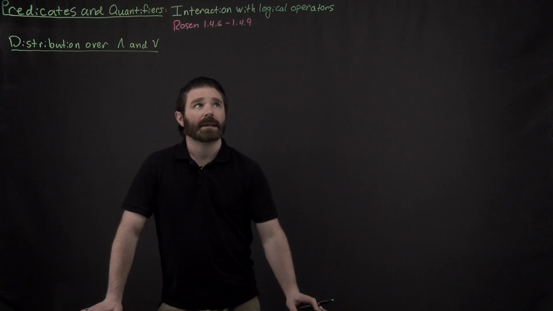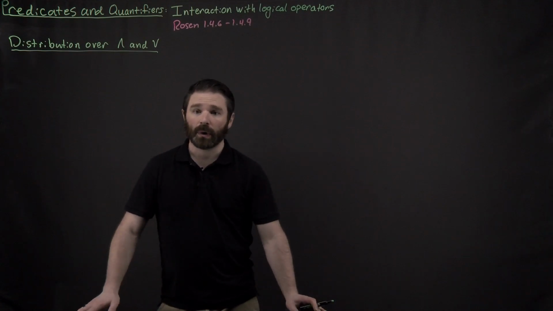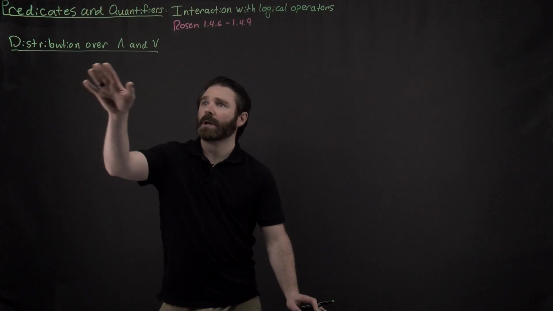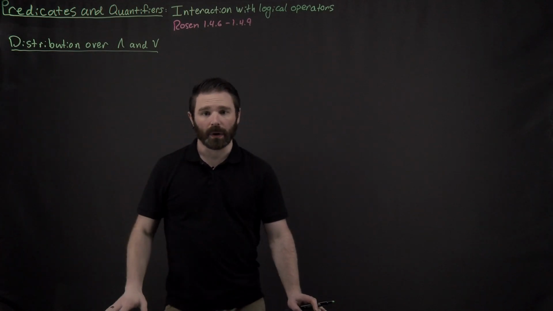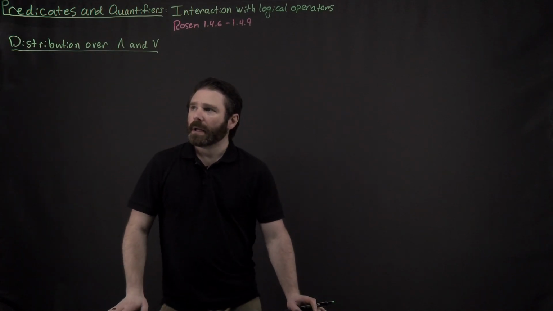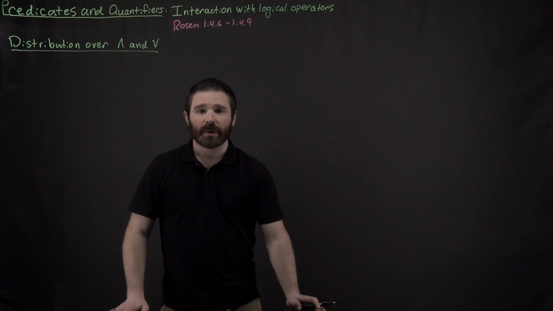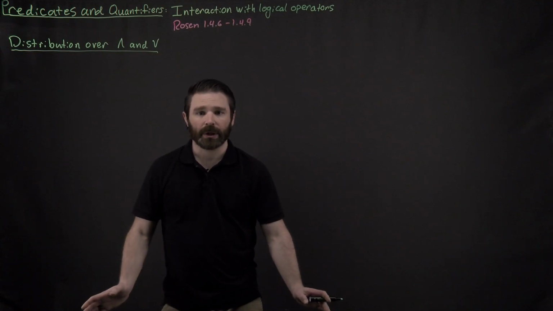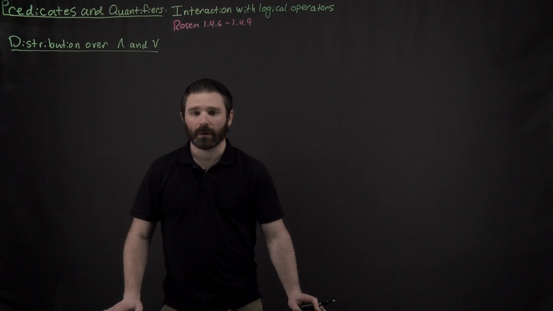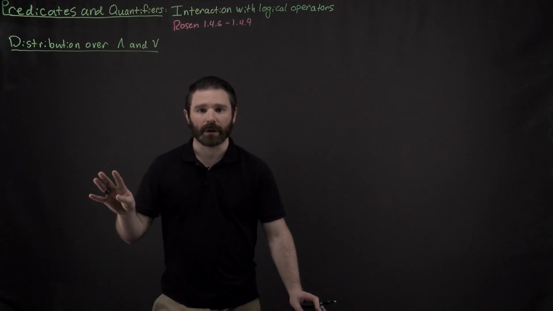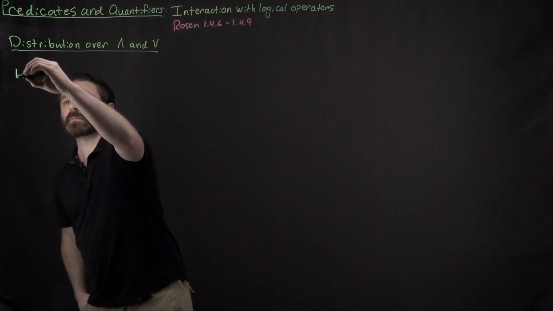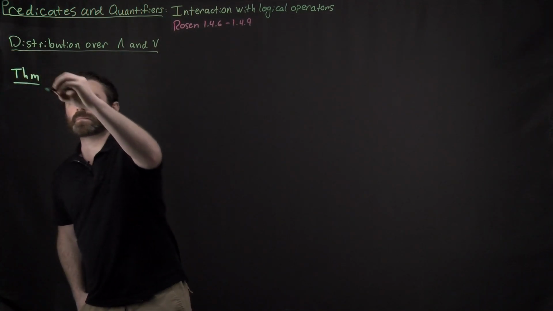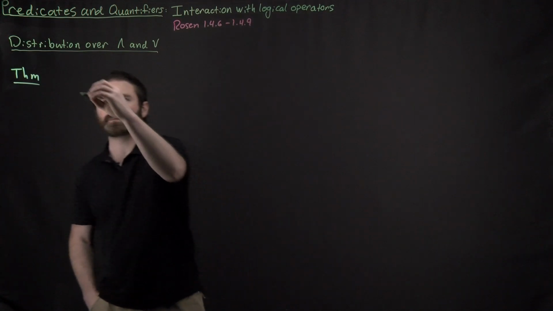So let's go ahead and consider how our quantifiers distribute over and or. So it turns out that it's not as straightforward as distributing not over ands and ors, etc. So this theorem is going to consist of 4 different parts. So our theorem is as follows.